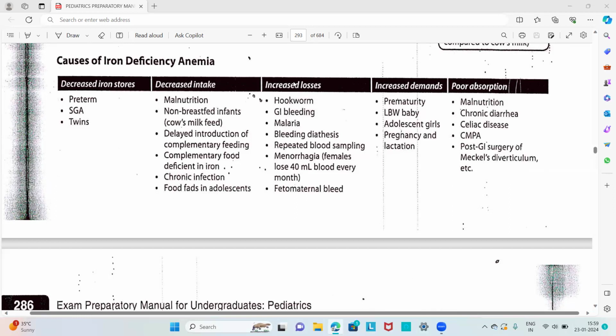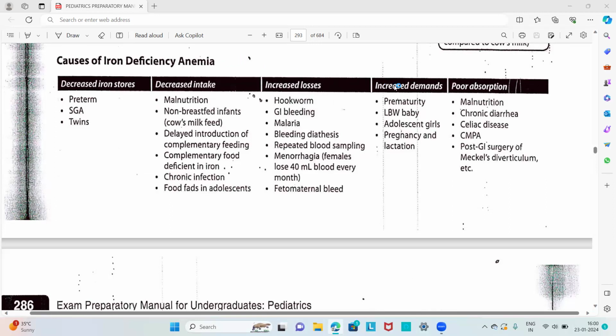The next heading is the increased losses of the iron, that is during the hookworm infestation, GI bleeding, malaria, bleeding diathesis, repeated blood sampling, menorrhagia, that is in females, there will be loss of 40 ml blood every month. So the menorrhagia also contributes to increased losses. Then fetal-maternal bleed. So these are the causes for the increased losses that leads to iron deficiency anemia.